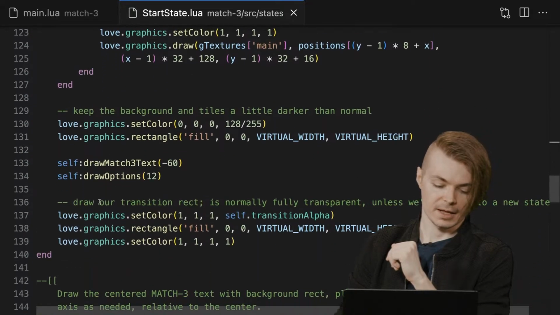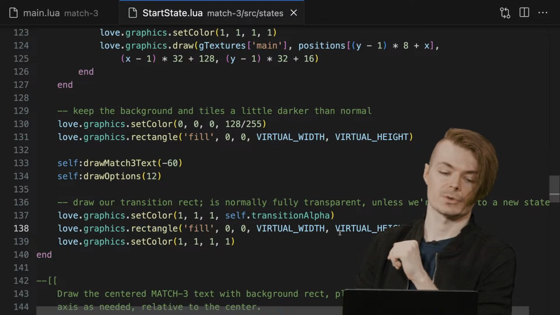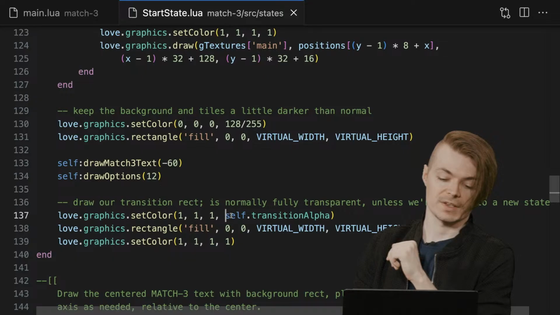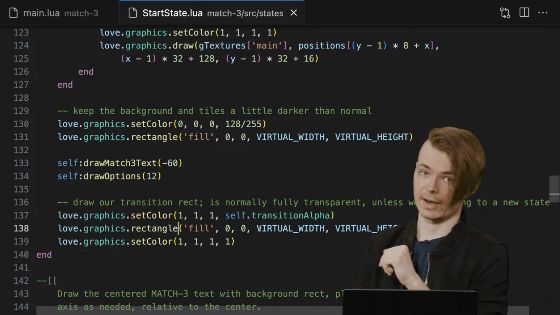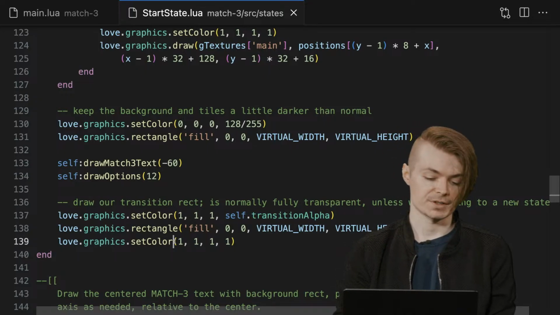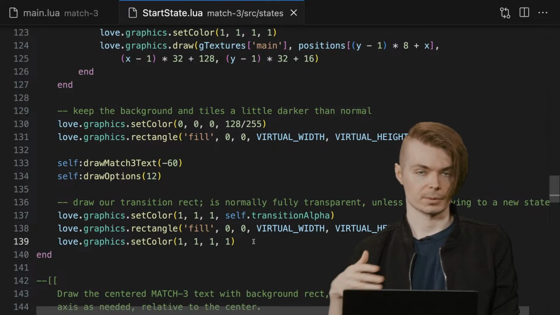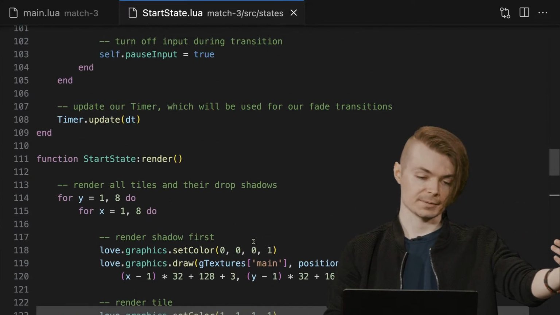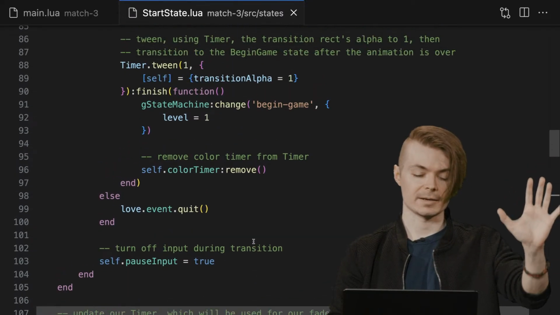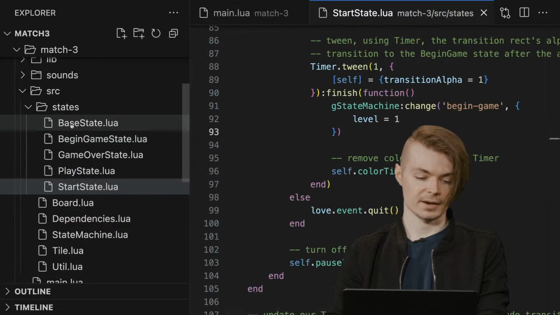that we have a rectangle here that we just draw. It's a fill rectangle, the whole width and height of the screen. Rather, we set the color using transition alpha such that the rectangle gets drawn with that opacity. And then we remember to set our marker, our global color tracker, to full 1, 1, 1, 1. So the result of that is we transition to 1 over 1 second in opacity, which gets us to be full white, at which point we instantly transition to the begin game state. So once we open that up,